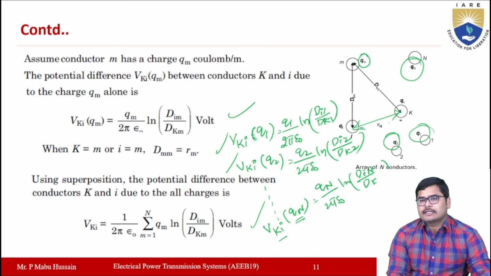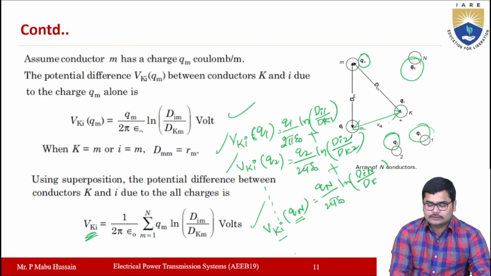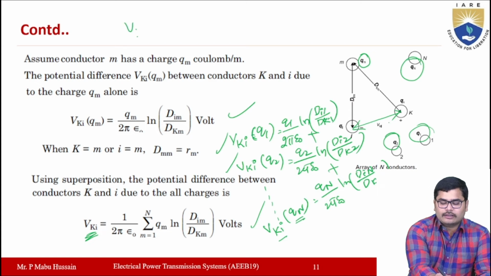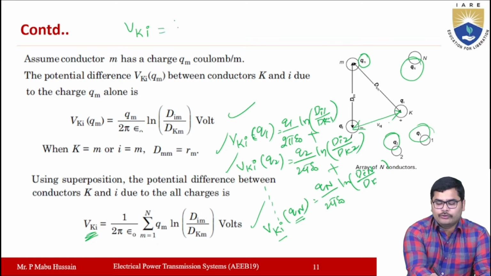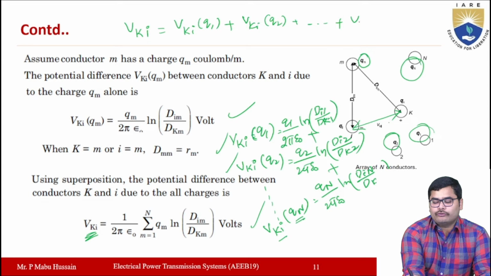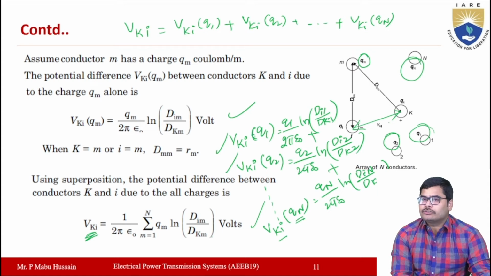Now the total potential difference due to all the charges between the conductors k and i will be written as Vki, right? This will be equal to the sum of all the values. So Vki, the potential difference between the conductors k and i, will be equal to Vki due to charge q1 plus Vki due to charge q2 plus, and so on, up to Vki due to charge qn. You have to consider the sum of all the potential differences due to all the charges.